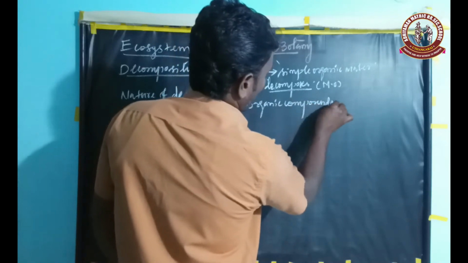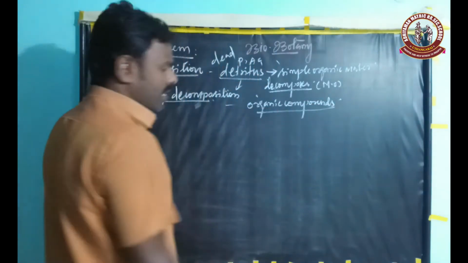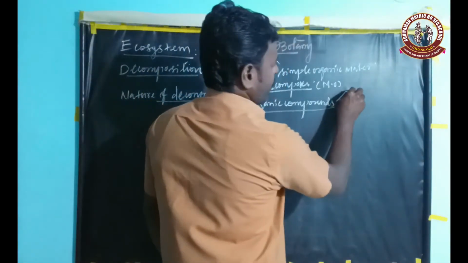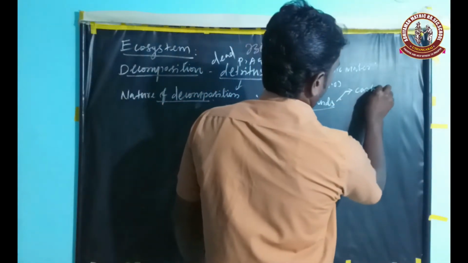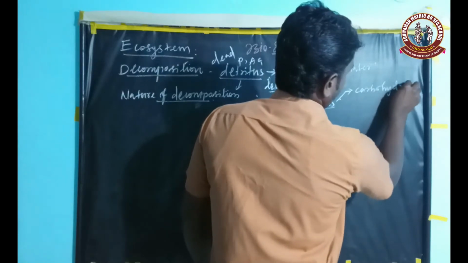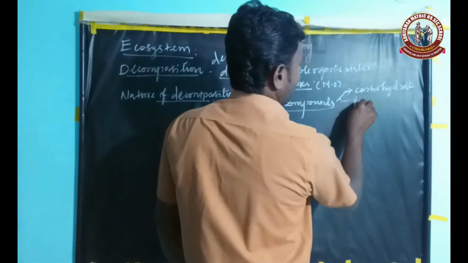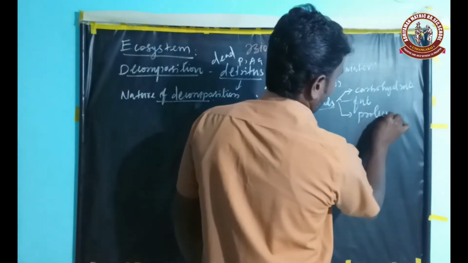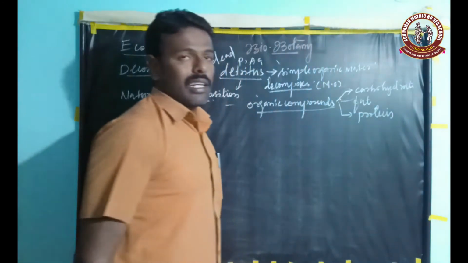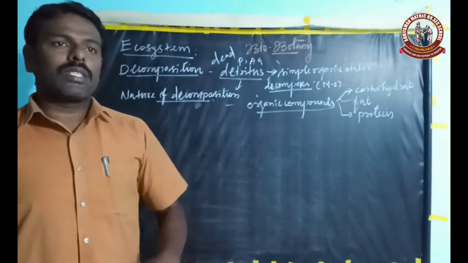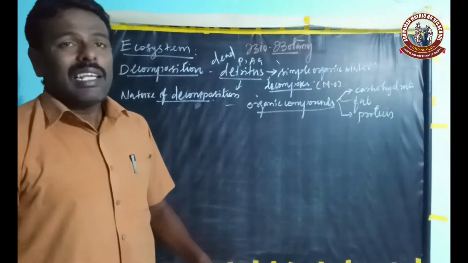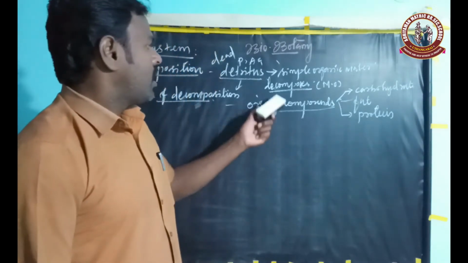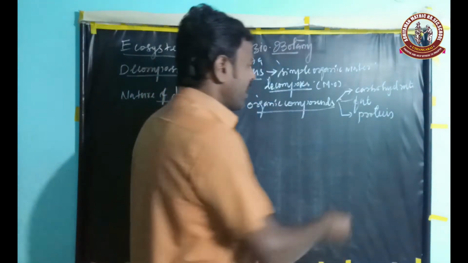Organic components like carbohydrate, fat and protein are decomposed rapidly, or easily decomposed, by the decomposer.